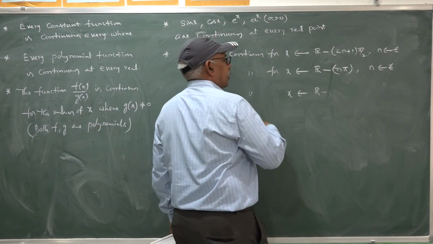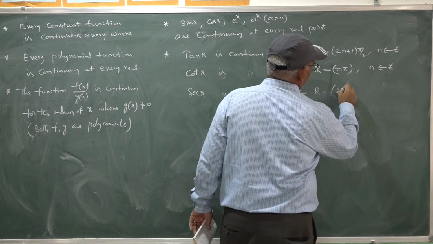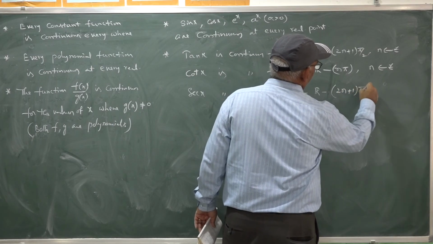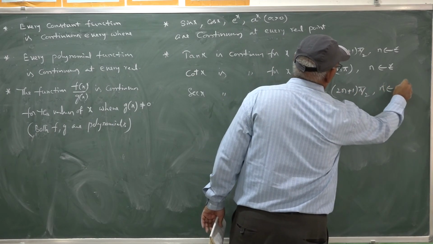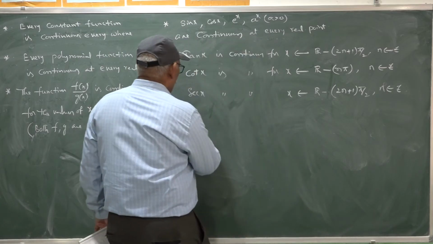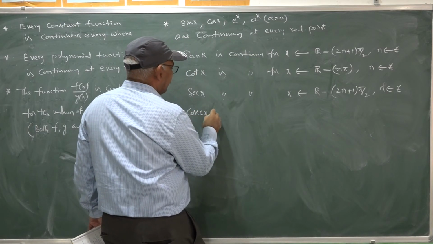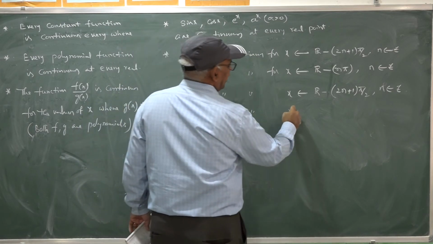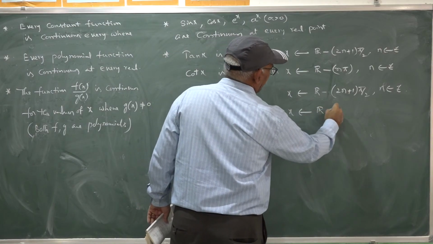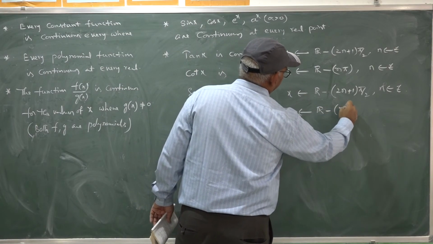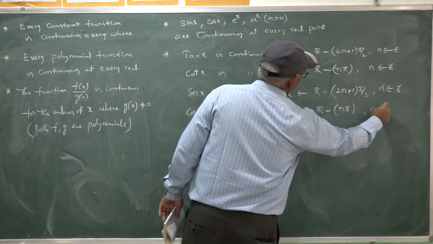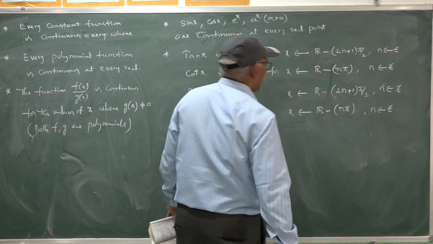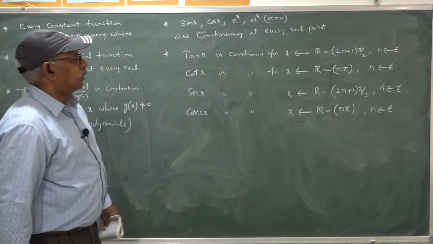Hence, secant is not defined in such cases. Cosec x, 1 by sin x, is not defined for multiples of pi, n belongs to Z.